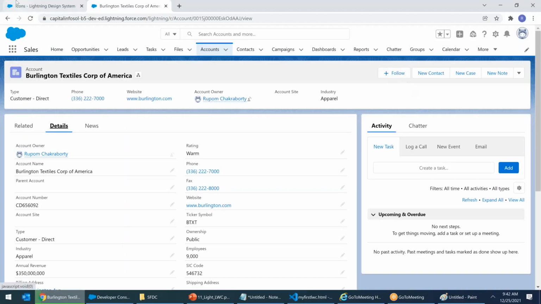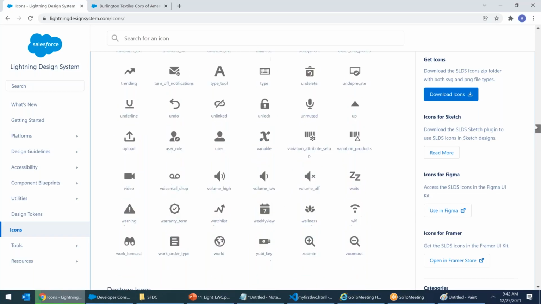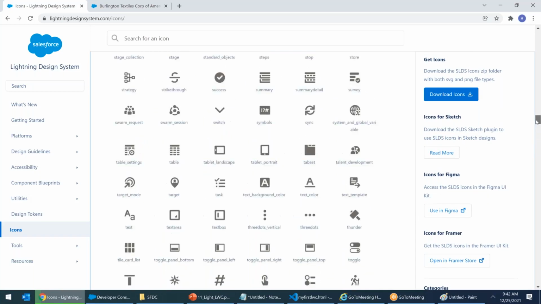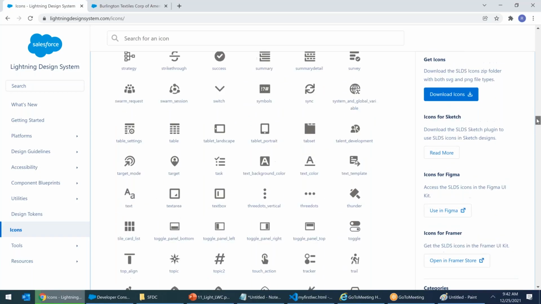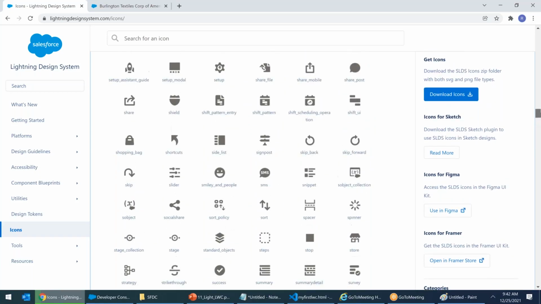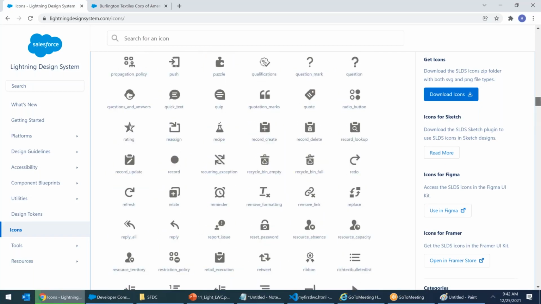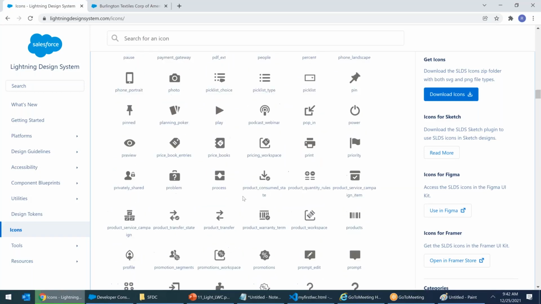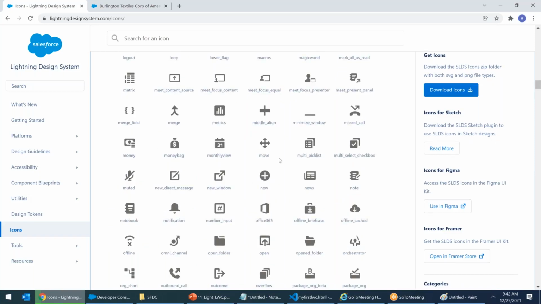There's a plus sign. Go to the Lightning Design System, right? Look for the plus sign. It should be under P, M N O P Q R. P means it will be somewhere in the top. There will be a plus sign somewhere. Plus or add. It could be under A also, right? This plus is not that plus.